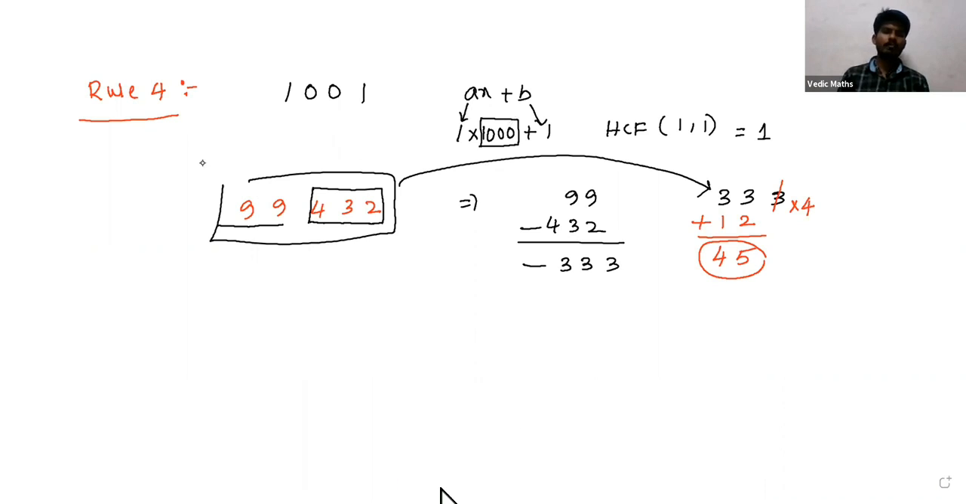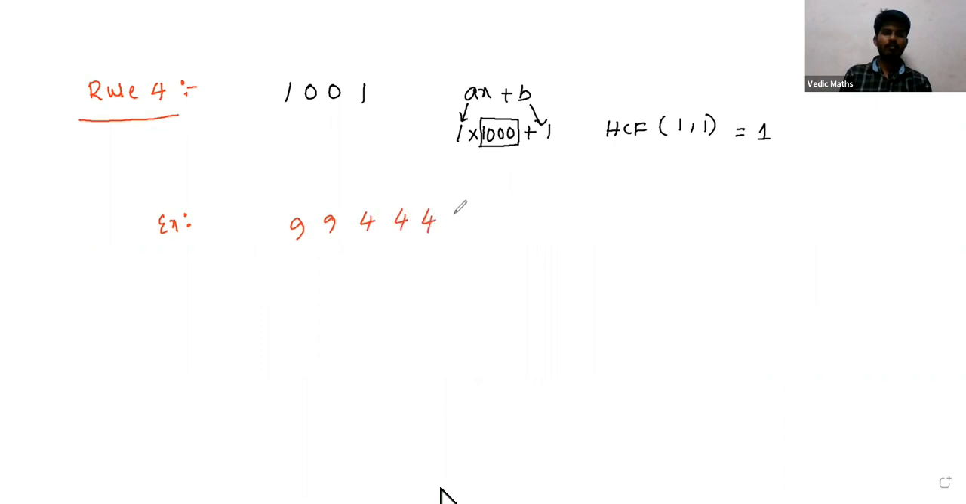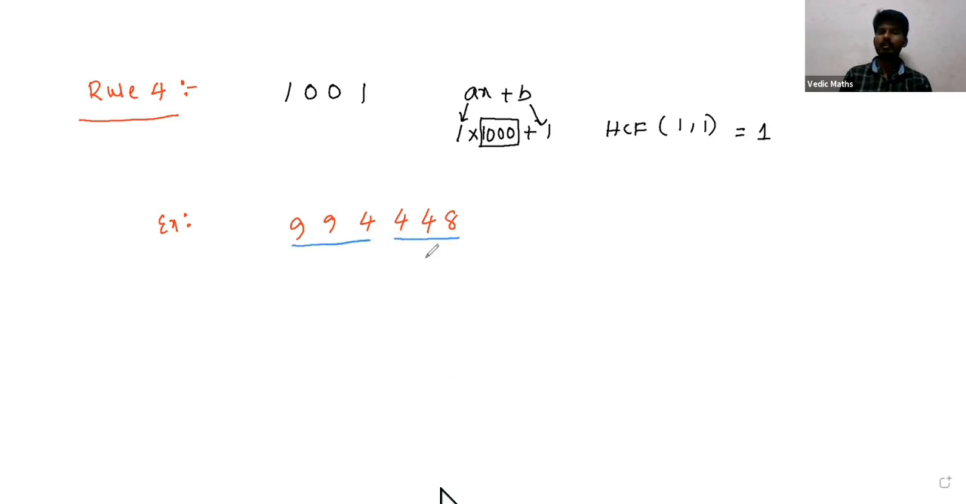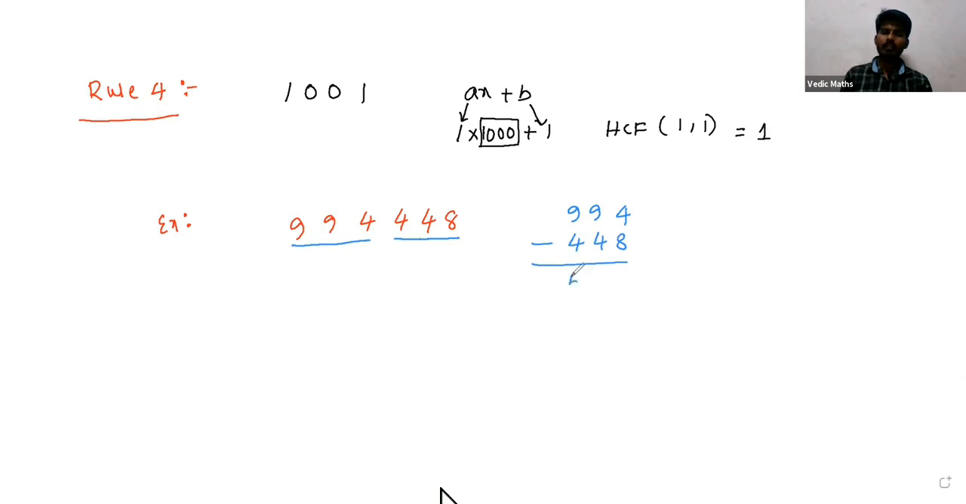Let me take another example to understand the concept. Suppose 994448. We have to check whether this number is divisible by 13 or not. In this rule, we group the first three digits as one group and the remaining digits as another group. We subtract the first group from the second group. So 994 minus 448, and we get 546. Now the 6-digit number is converted into a very small 3-digit number.